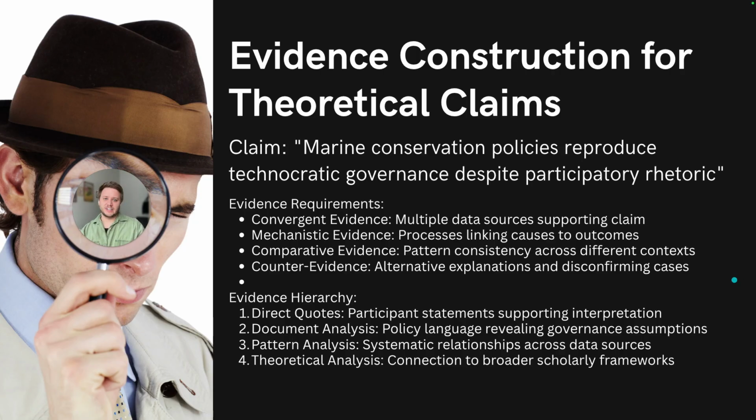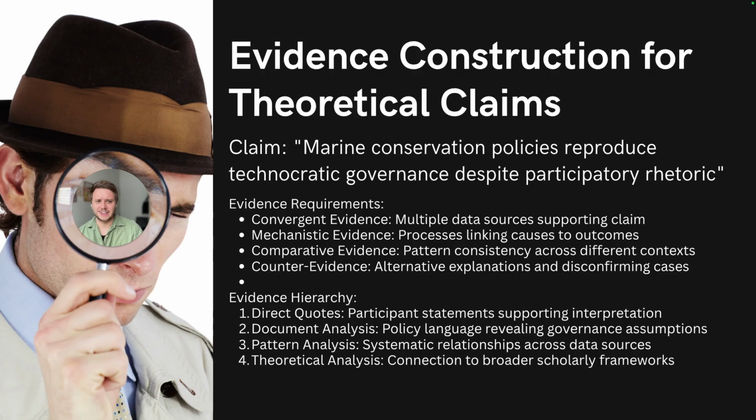And again, this sort of evidence hierarchy, like I mentioned, well, let's actually, before we jump to that, look at our example, for our conservation claim. For our marine conservation claim, the evidence types could be convergent, so we have multiple data sources supporting this. We have the mechanistic, where we have processes explaining this. We have the comparative evidence, right? So we saw this in another MPA, marine protected area, and we also saw some alternative explanations and contradictory cases, but it still supports our claim, right? So we see fisher interviews in the convergent data, and policy documents and NGO reports, they all are showing this similar pattern.